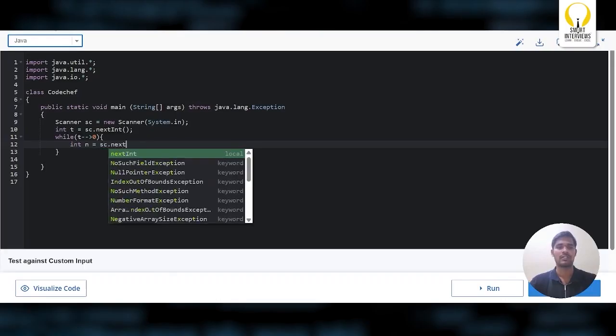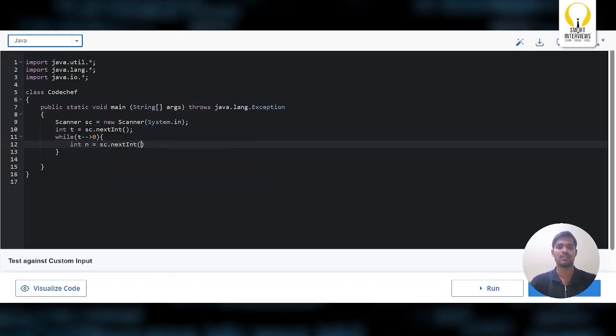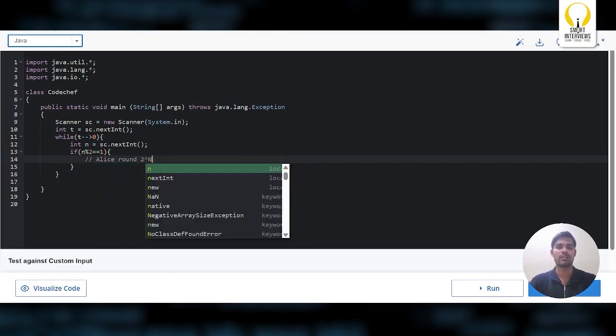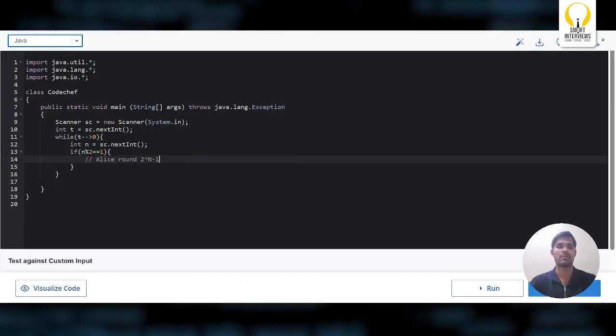So nextInt after reading n value. How will you check whether it is Alice's round or Bob's round? Simple. If n mod 2 is equal to 1, then it is Alice's round. So what value do you need to find out? You need to find out 2 power n minus 1.